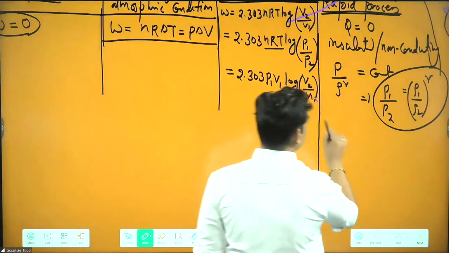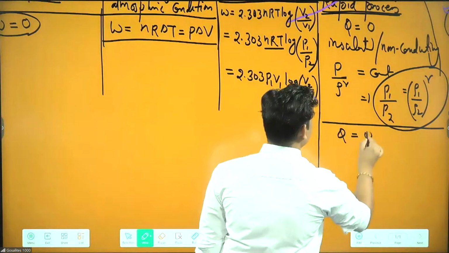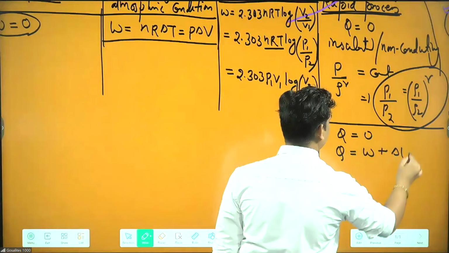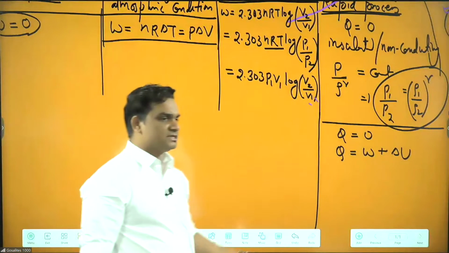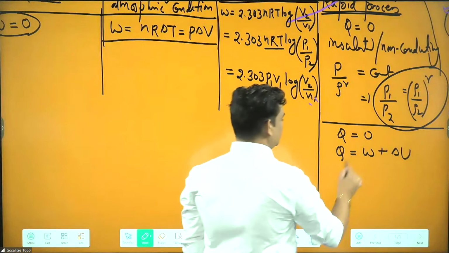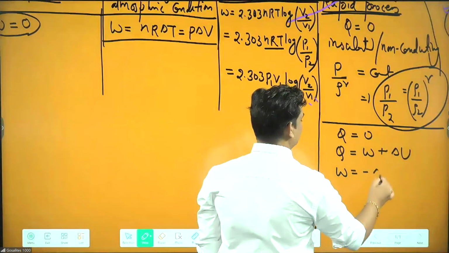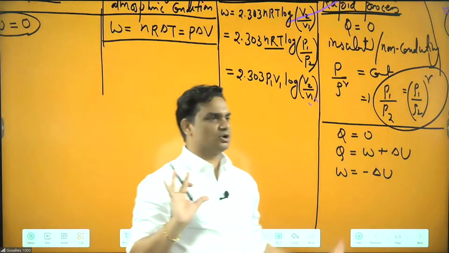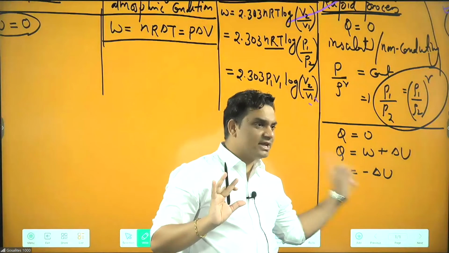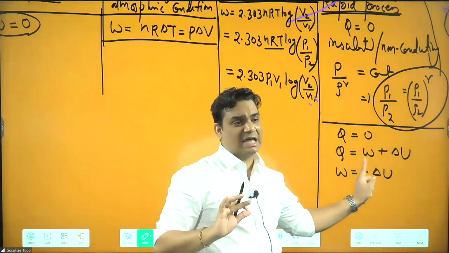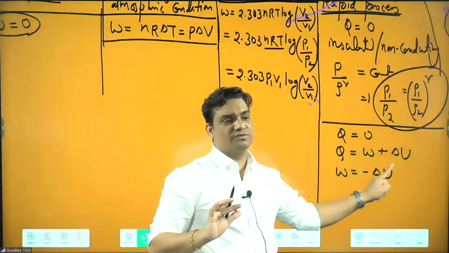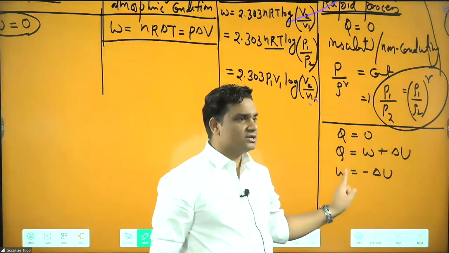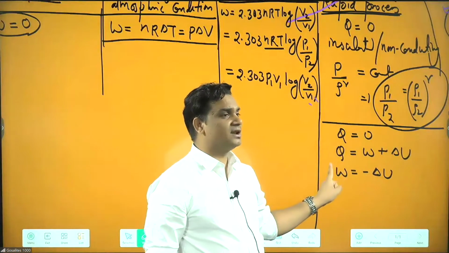What you need to remember in this one is Q is 0. Our first law says Q equal to W plus delta U. So Q is 0, so W will be minus of delta U. So always you need to find change in internal energy in your adiabatic process, nothing else. Whenever any numerical comes, you have to proceed like this: W is the minus of delta U. The negative of change in internal energy is the work done.